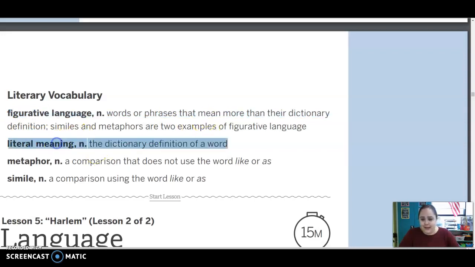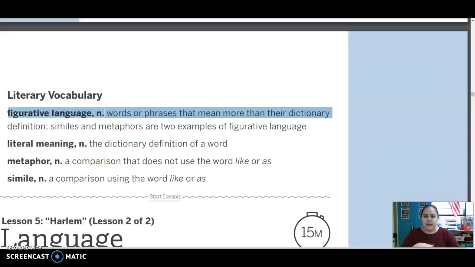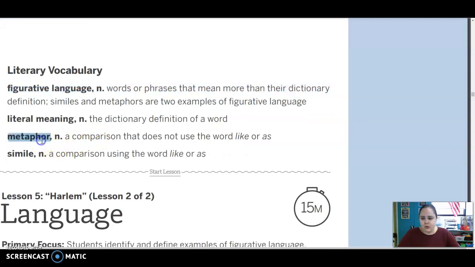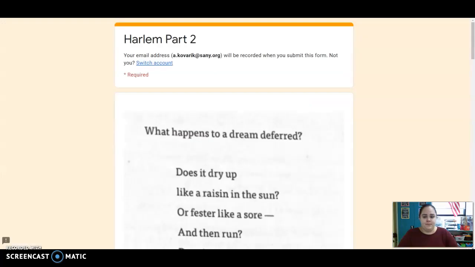So the literal meaning is the dictionary definition. The figurative meaning is not what the dictionary says, it's beyond that. A metaphor compares two things, but it does not use like or as, and a simile compares two things, but it does use like or as.